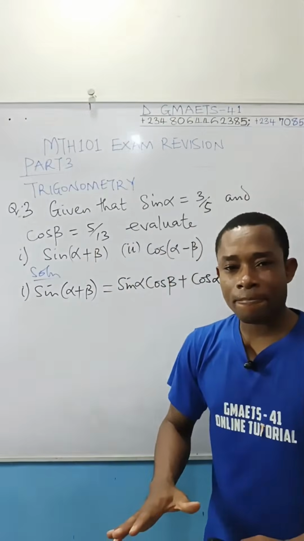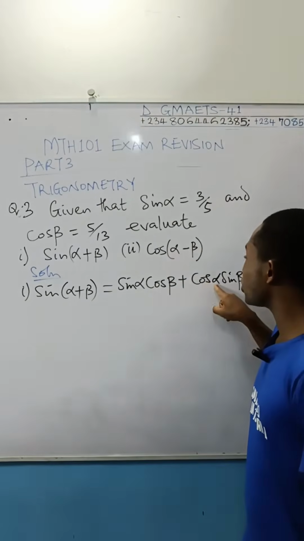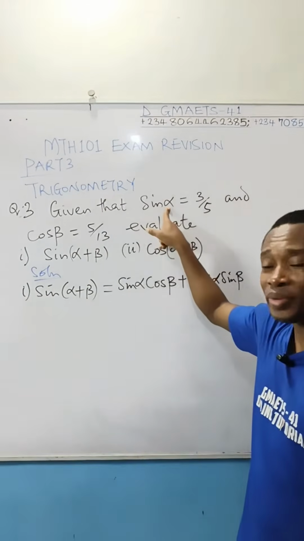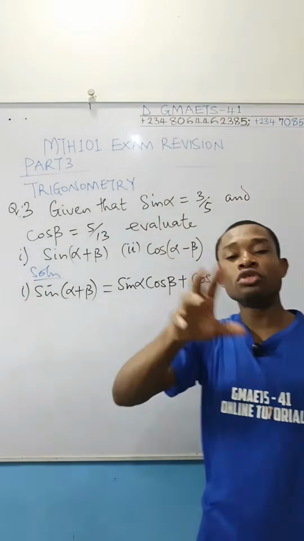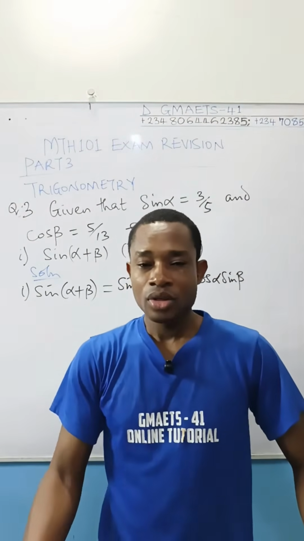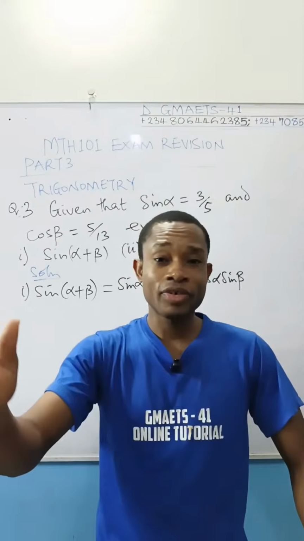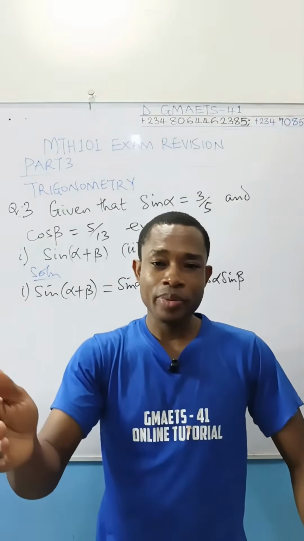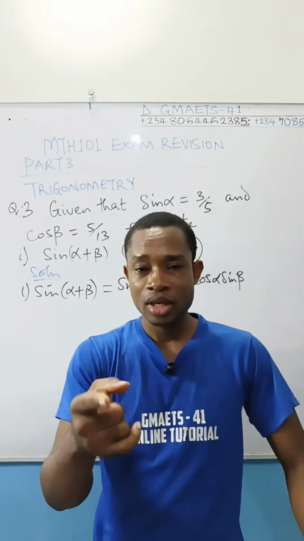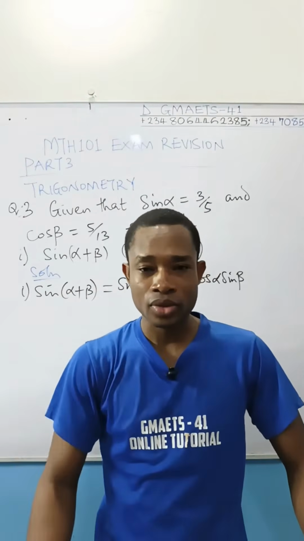So we shall now attack by getting the value of cos alpha and sine beta. To get the value of cos alpha, you must go to the trig function that bears that angle alpha. Then you do any of the things I did in question 1 of this revision. You can use the Pythagoras formula straight: square of hypotenuse equals square of opposite plus square of adjacent, and make whatever you're looking for subject of the formula. Or you can decide to use your Pythagorean identity to work it out.